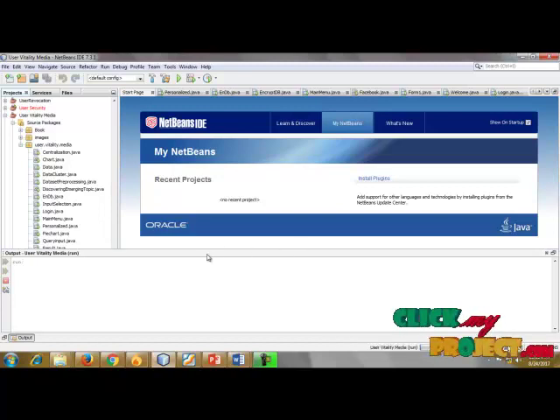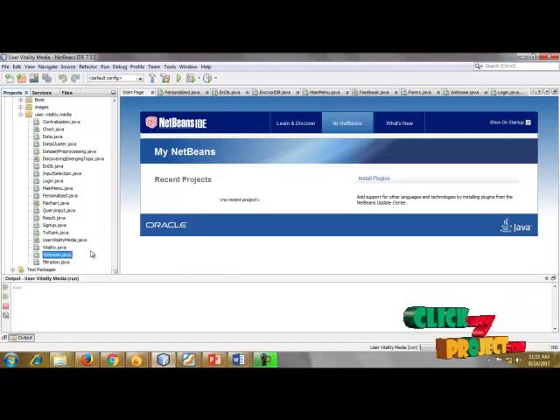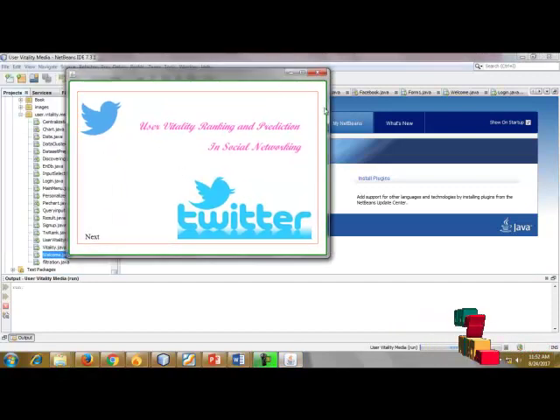Nowadays more people are using social media, day by day. More users are using social networks, and people are sharing with their communities. Now we will run it. This is our home page for user vitality ranking and prediction in social networking.